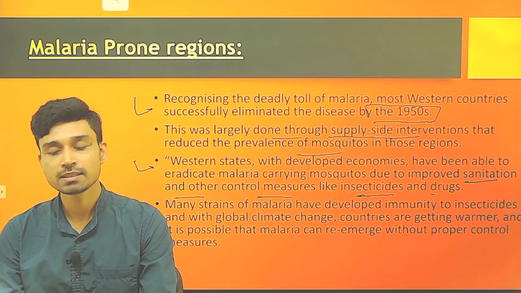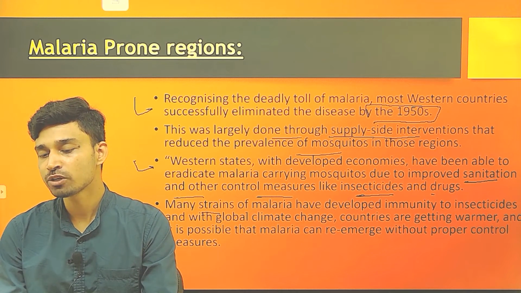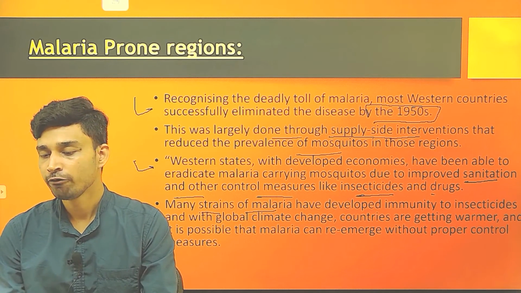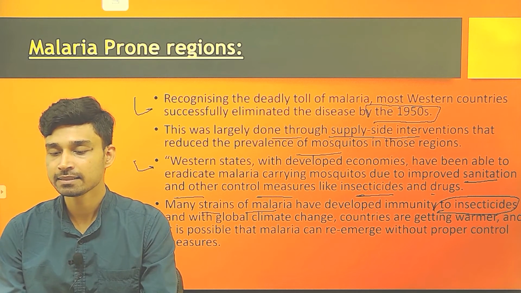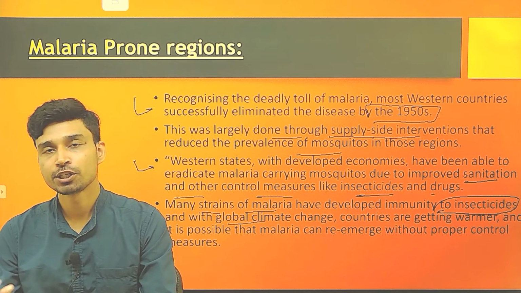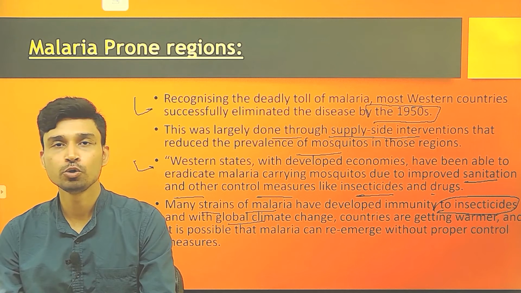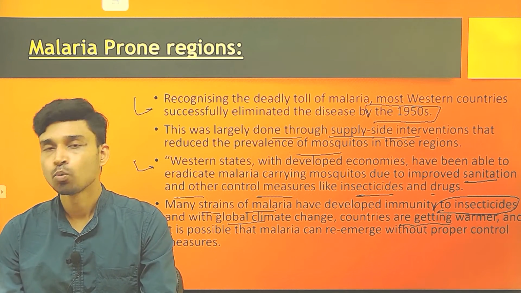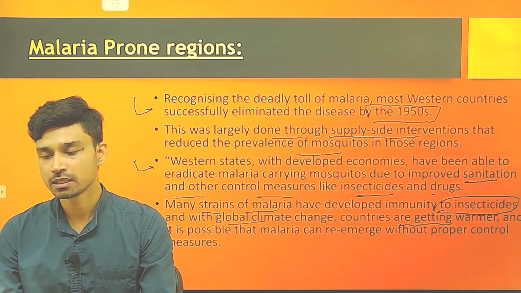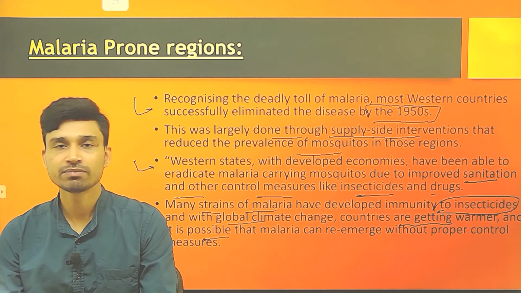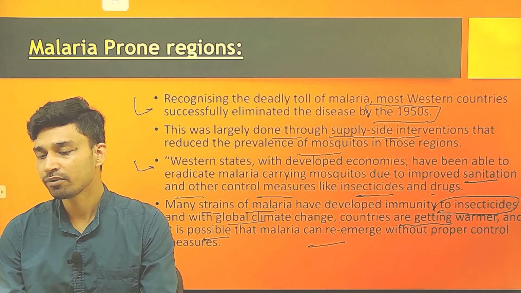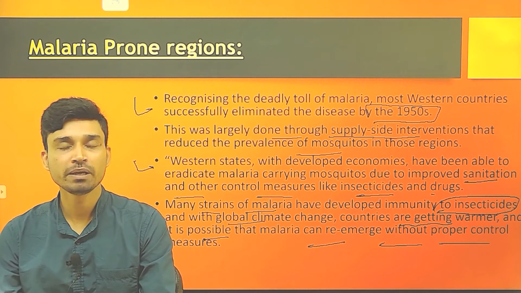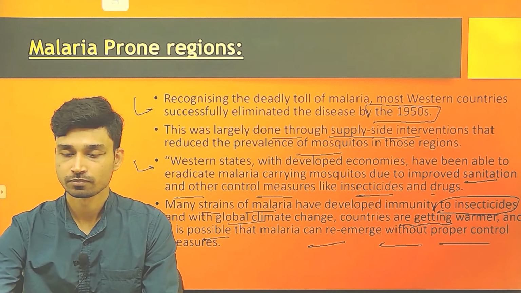But the problem is, it is now believed that many strains of malaria have developed which are immune to such insecticides. With the global climate change occurring due to pollution and the increase in greenhouse gases, which can cause warming of all these countries, it is very much possible that malaria can re-emerge if proper control measures are not adopted.